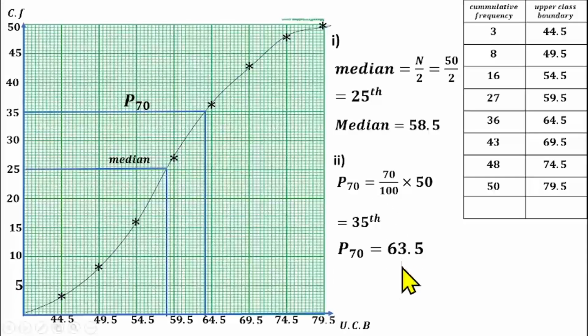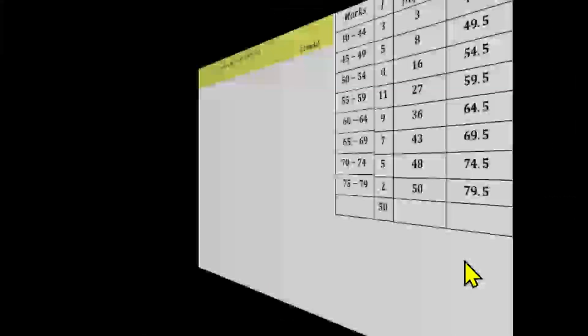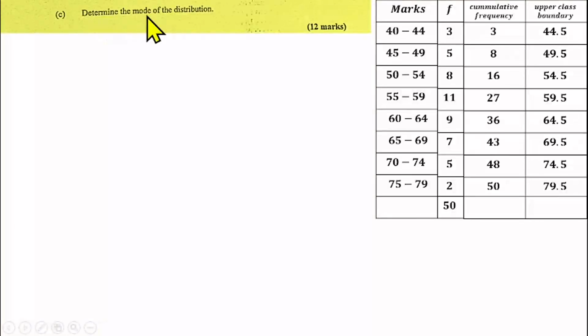And that should give us 3.5. If you count it very well, each line represents 0.5. Then count the number of lines you have there. Whatever you get, you multiply by 0.5. Whatever you get, you add it to 59.5. That gives us 63.5.